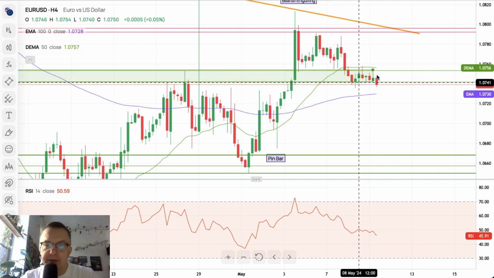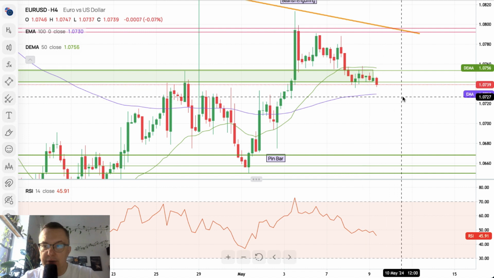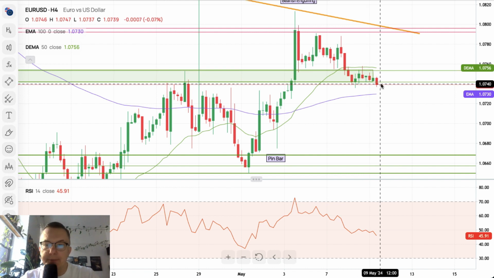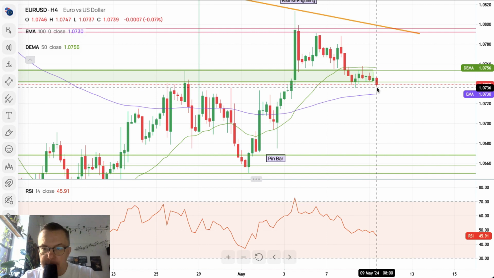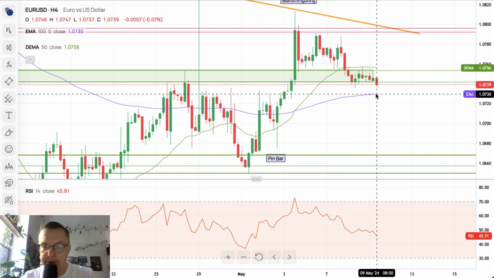Then we got some period of consolidation, but the bulls were rejected from the 50 periods moving average at 1.0756. Long upper shadows were created, and the price was eventually rejected. So today we are approaching yesterday's low of 1.0736. Then of course we will test the 1.0730 level, which is the 200 periods moving average.